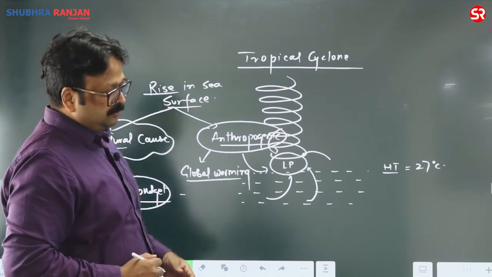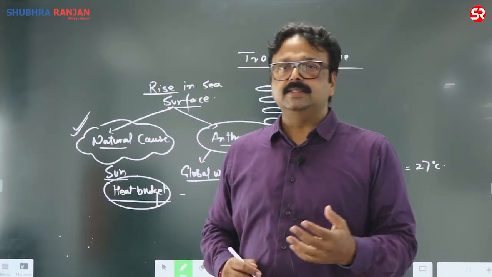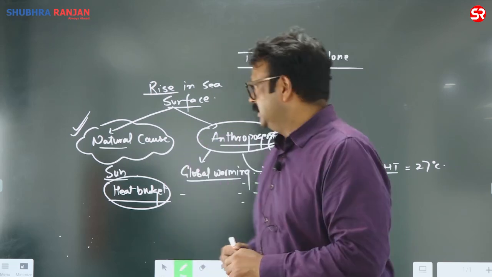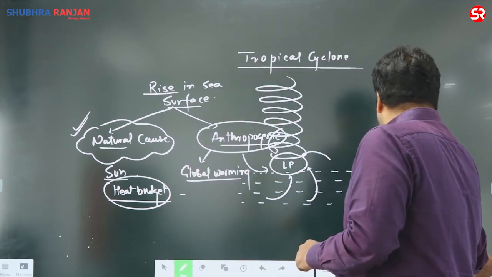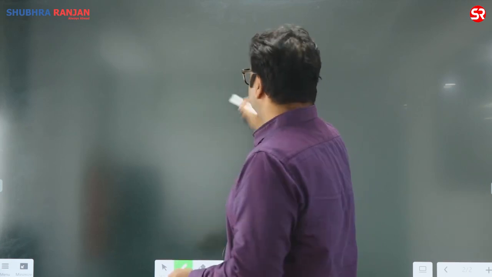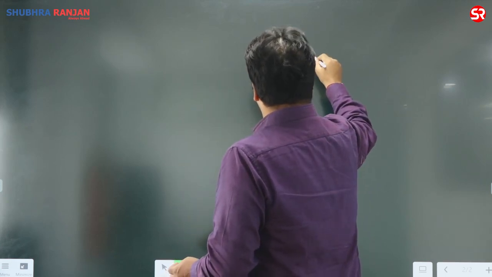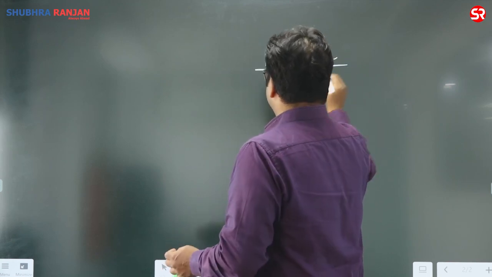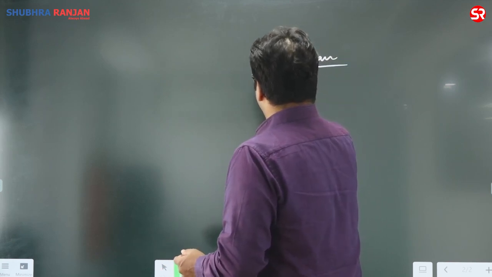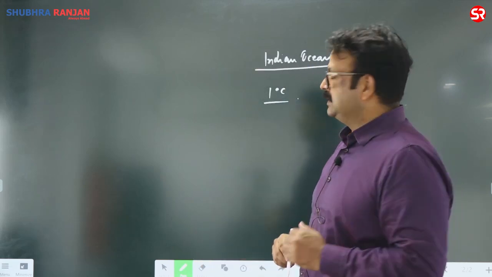So primarily it is due to global warming gases, or you can say global climate change, and this is the reason sea surface temperature has risen. If you compare the sea surface temperature of the Indian Ocean, you will find this rise is almost 1 degree centigrade.